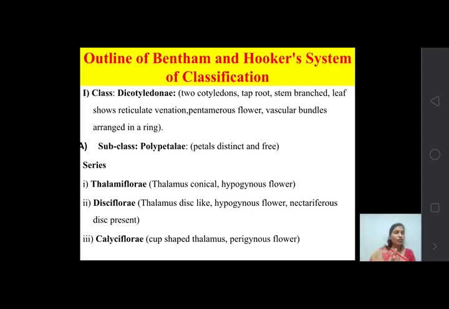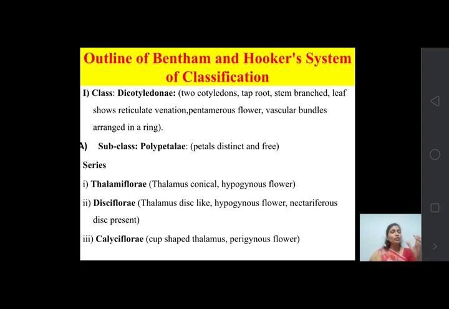Then from this second group, some of the plants show that the thalamus of their flower is disc shaped. The flower is again hypogynous, but the thalamus is not conical, it is a disc shape, and on that disc a nectar gland or nectariferous disc is present.